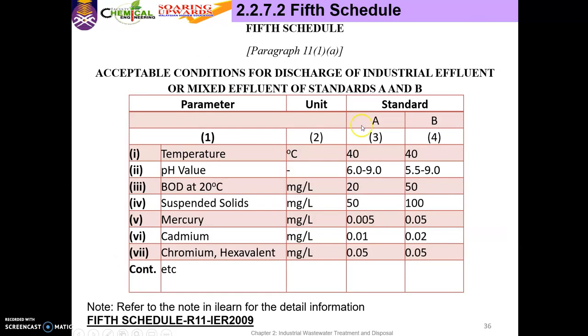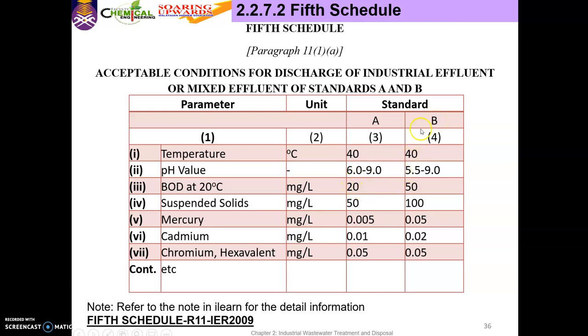This is example of 5th schedule. Dia ada semua parameter kecuali COD. If you look at standard A and standard B, standard A is for upstream, standard B is for downstream of the water course.